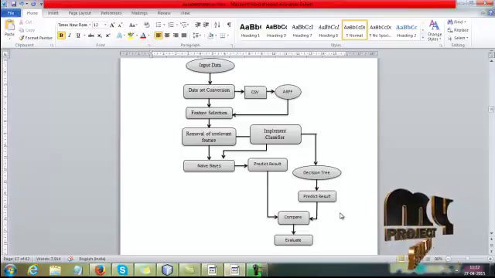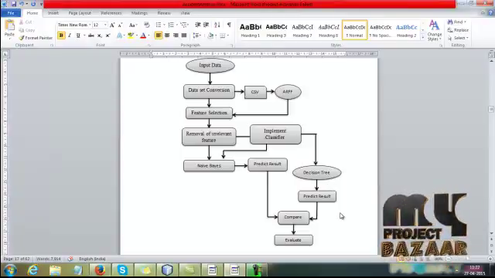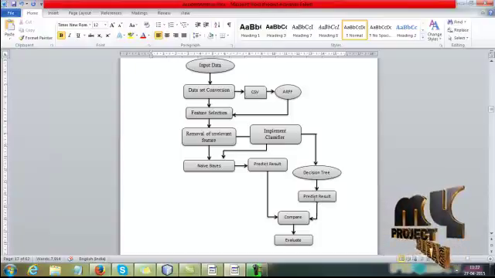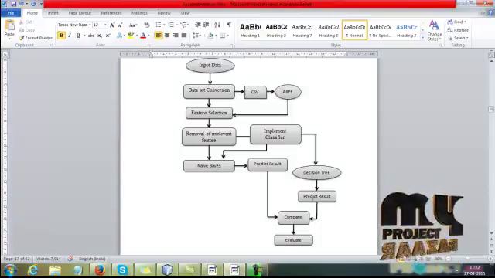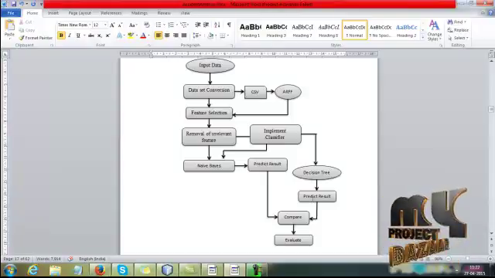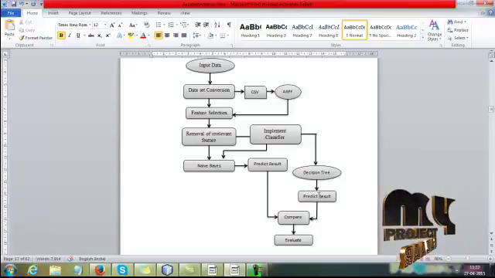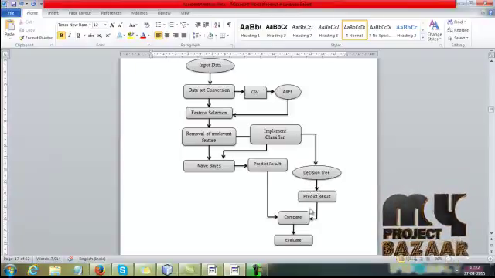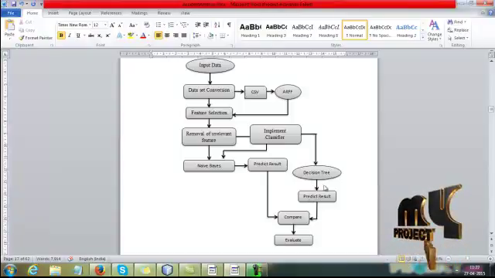For the decision tree, we are calculating information gain, entropy, Gini index, Gini ratio, then gain ratio, information gain. These types of parameters are calculated here. By using these parameters, we are classifying the results. After that, we predict the results by using the decision tree.